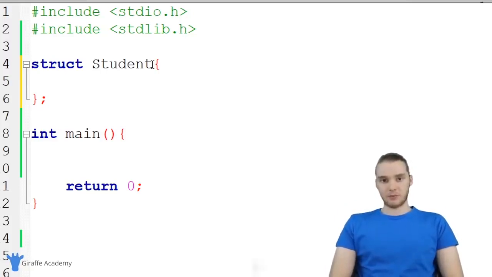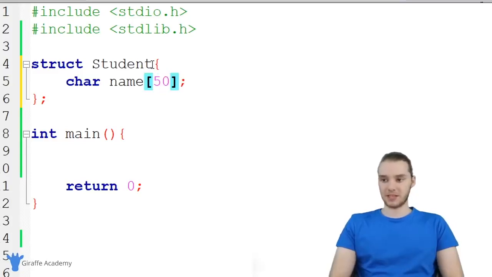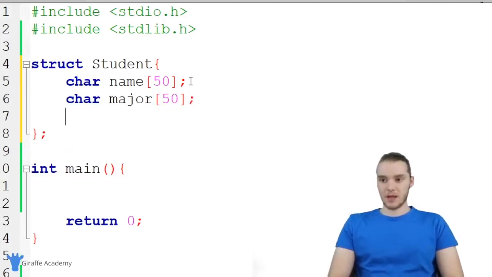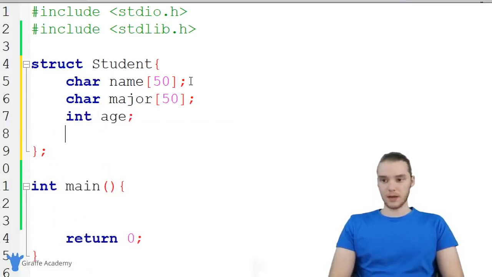So let's think about different attributes of a student. Well, one thing would be the student's name. So I could say char name, and I'm going to make this an array of characters. This is going to represent the name. And actually, why don't we give this a number? I'm going to say 50. So this string can hold 50 characters maximum. Now we're going to make another one for major. We're going to want to store the student's major. And again, we'll make this 50. I also want to make an integer for the student's age and a double for the student's GPA.